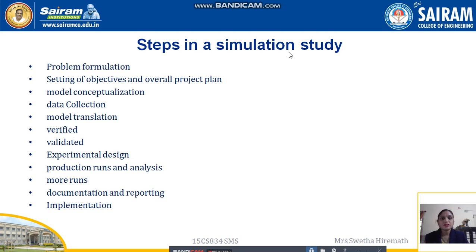So first, in the simulation study we have different steps. Here we have 12 steps. How a system model is going to be built, that is, here we are talking mainly about the simulation model. So how the simulation model is going to be built. It consists of 12 different steps. So we'll see them one by one.